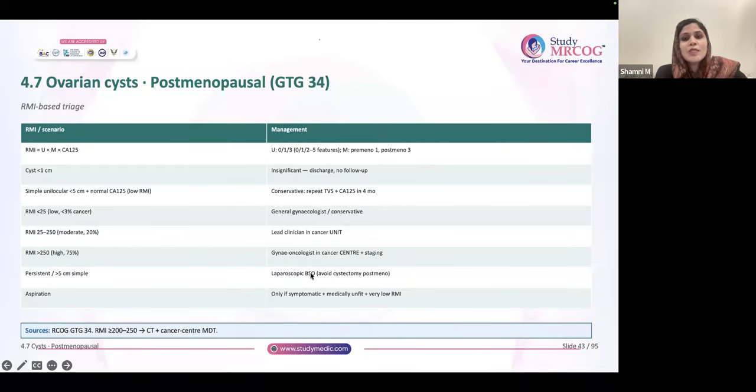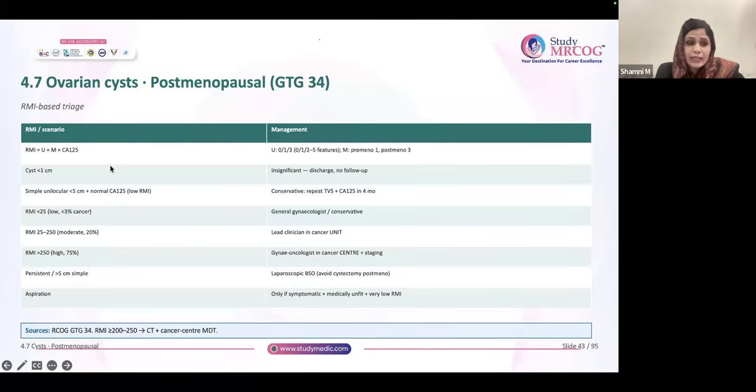Here also, mostly you will get questions like a postmenopausal lady with a suspected cyst or vague gastrointestinal symptoms. What is the first investigation you will do? Generally, we all will think it is ultrasound. But it is not so according to your guideline. It is CA125. That is the first thing to do. Don't get confused. First CA125, then you go for imaging, which is generally TVS plus or minus TAS. After that, you calculate the risk of malignancy index.